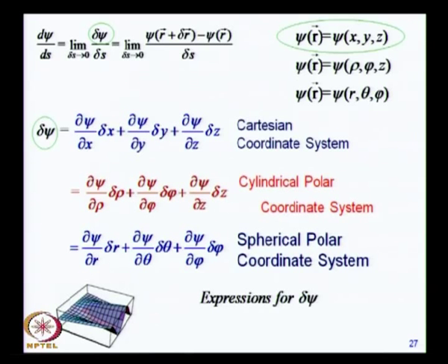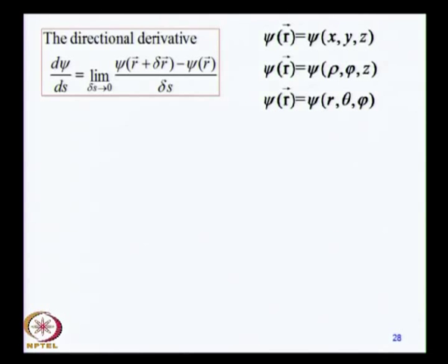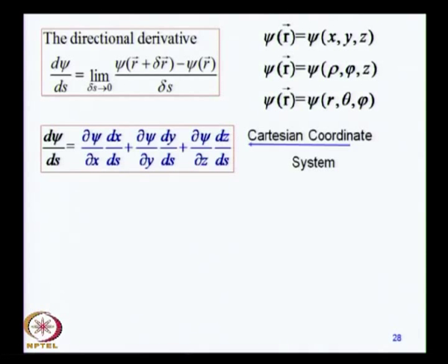We have the expressions for delta psi, we should now get the expression for the directional derivative itself. So, what we have to do is divide this by delta s and take the limit delta s going to 0. Now, that will be a fairly straightforward process. So, you get derivatives.